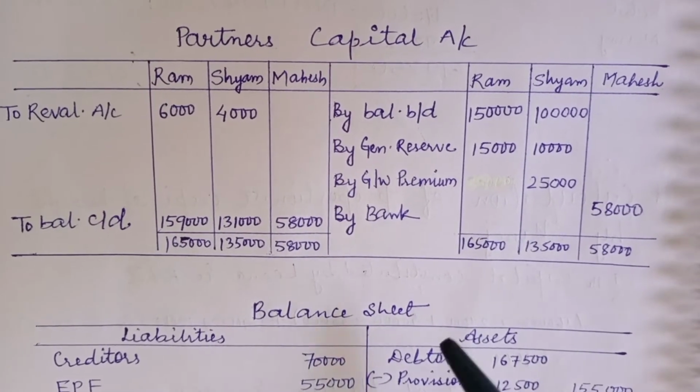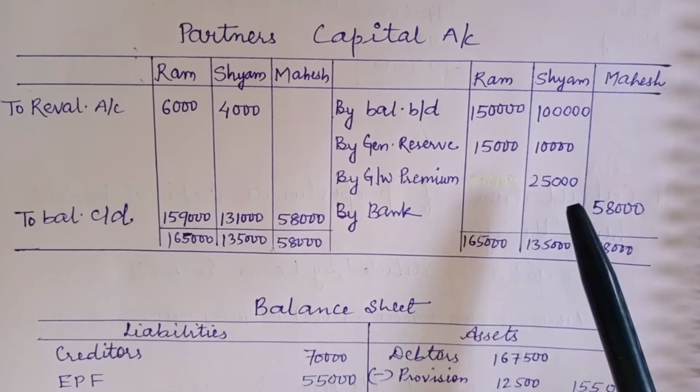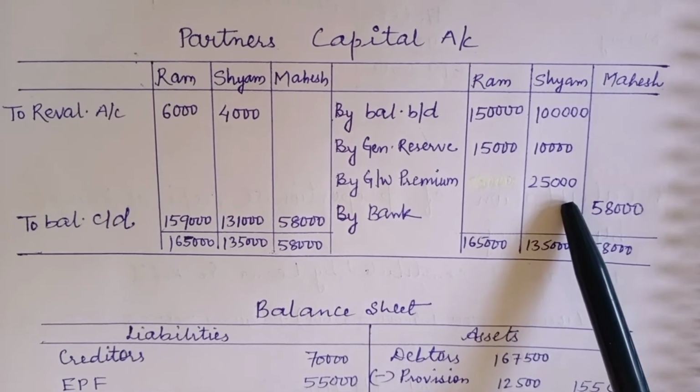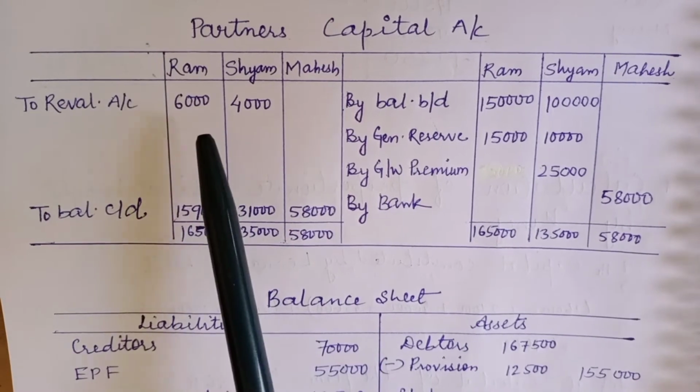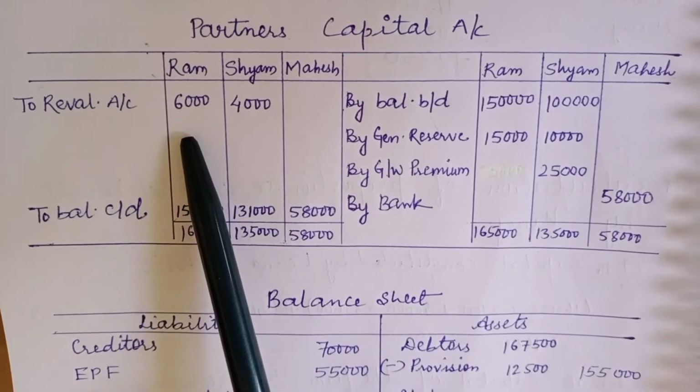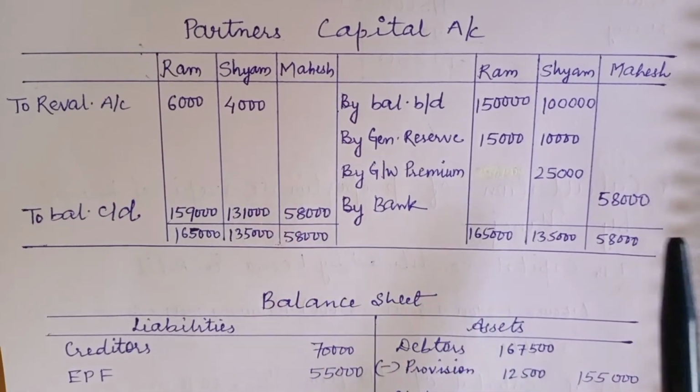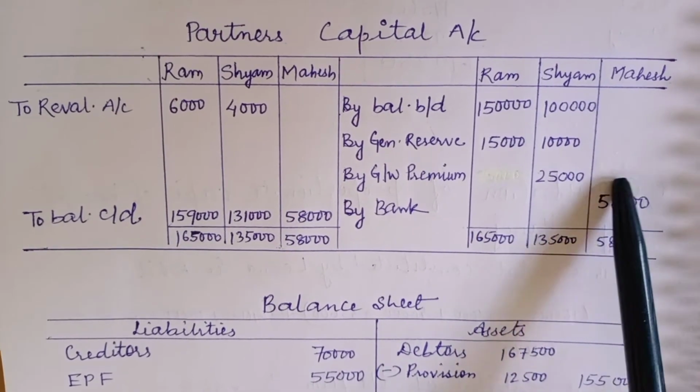So the only sacrificing partner is Shyam, so I have written that in Shyam's column 25,000. Then the revaluation loss I have written in the debit side.